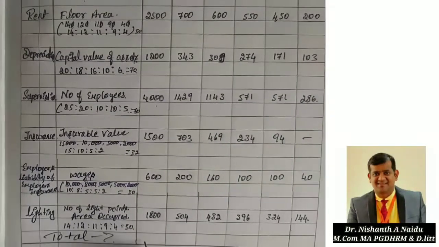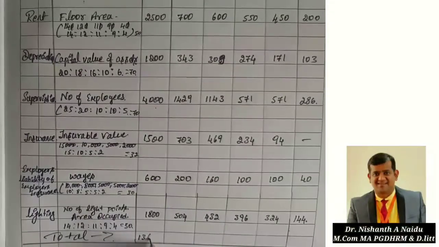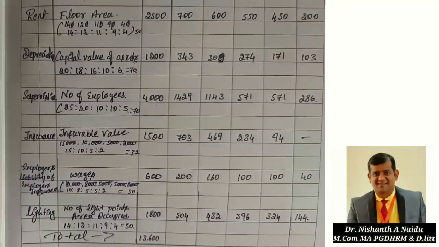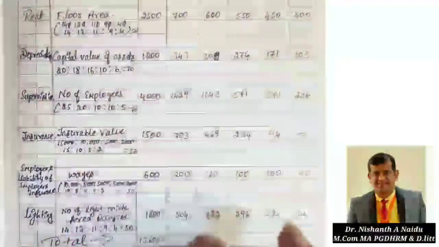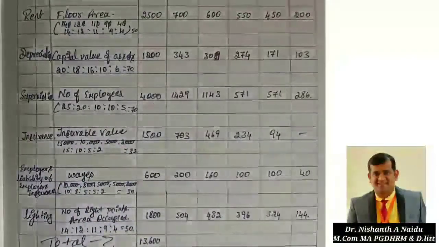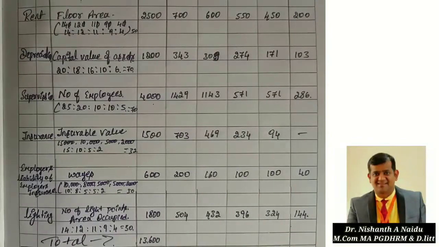Total 13,600 rupees. Done. Next, P column, N column, R column, S column, T column. You also total it. I will also be totaling now.